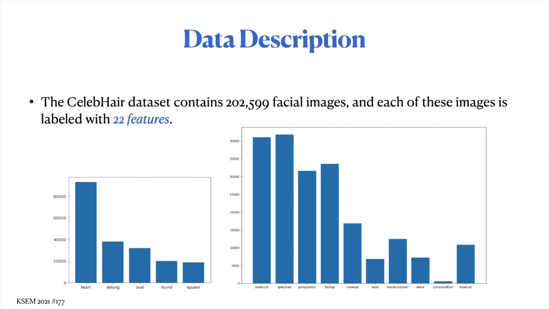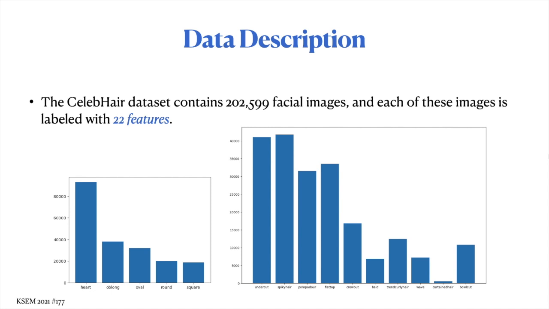So, until now, we have finished all the steps to collect data for our CelebHair dataset. It's time to take a look at the dataset. The CelebHair dataset contains around 200,000 facial images of celebrities, which is exactly identical to those of CelebA. Each facial image is labeled with 22 features.